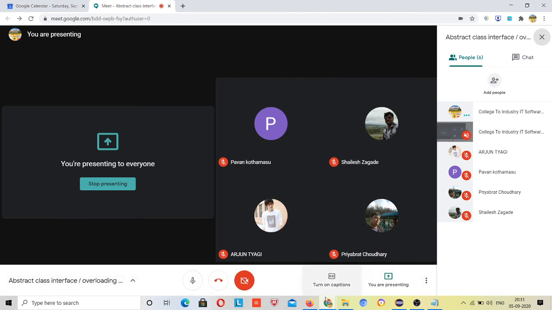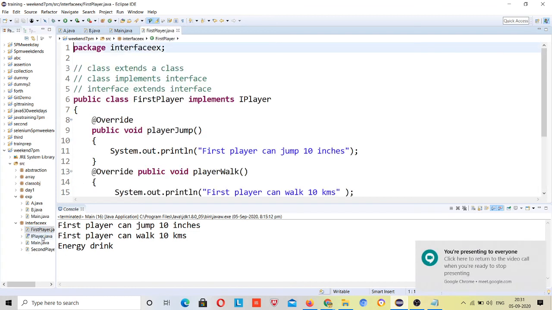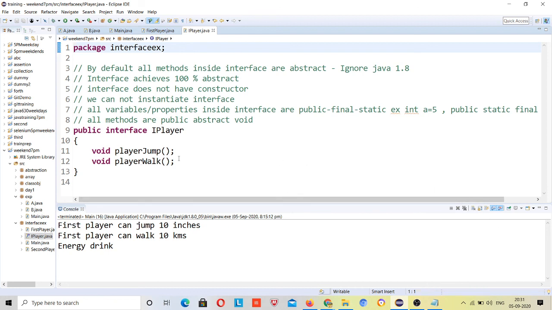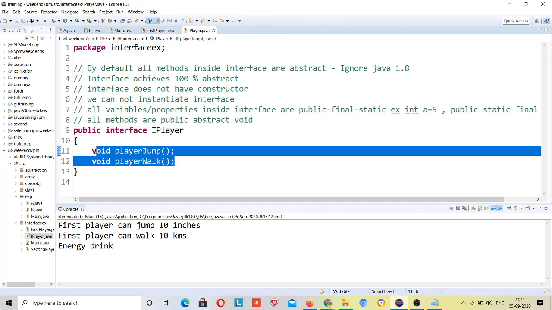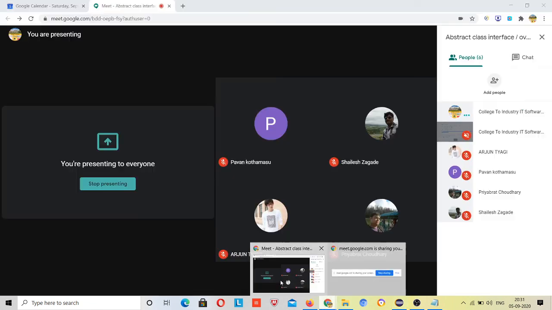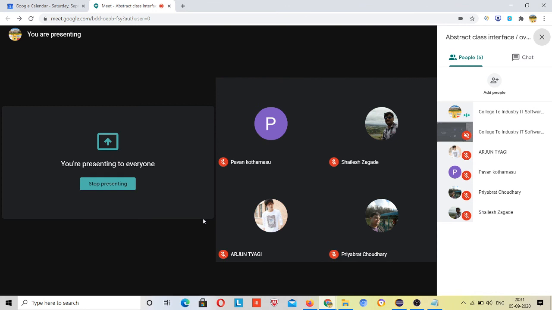So what I was trying to explain in interface, the same thing was there. I was doing this through a set of rules with the players. Players should have at least these properties. But if I want to restrict that the second player should not be able to define its own properties because he has not purchased my pro version, then I will pass the parent reference with the child object. The parent was your interface. So that's why I was giving that, and this was possible in case of classes as well. Now it's clear.